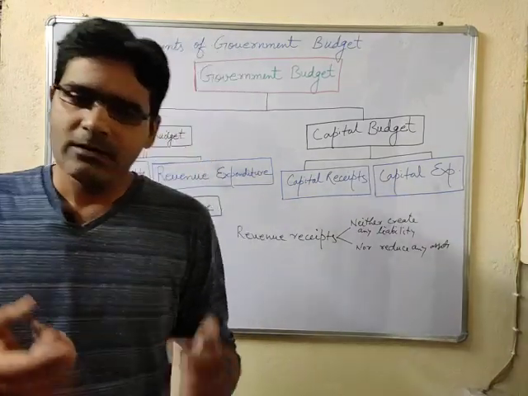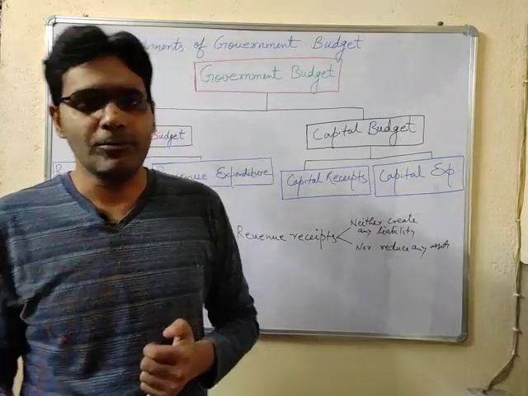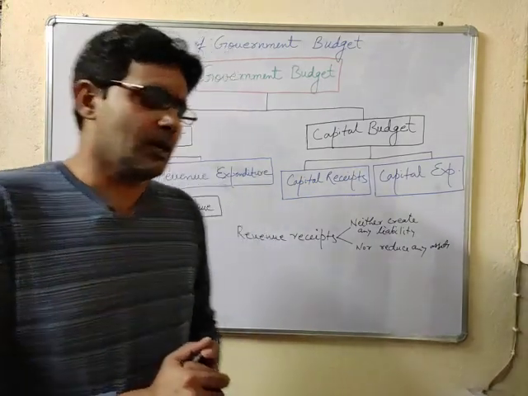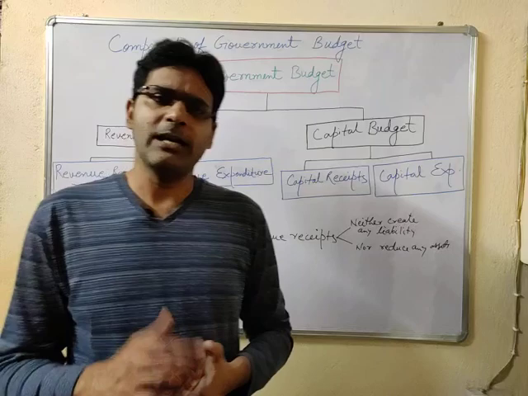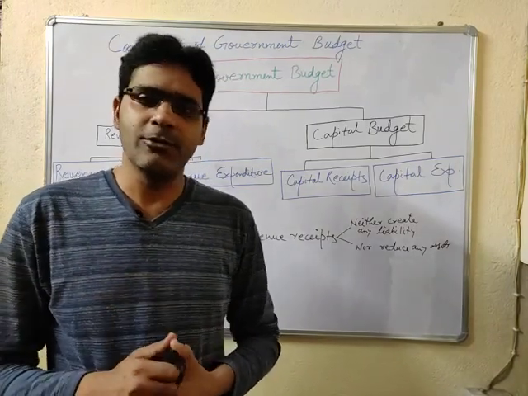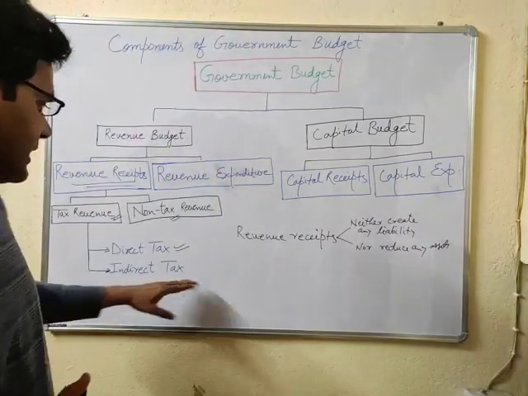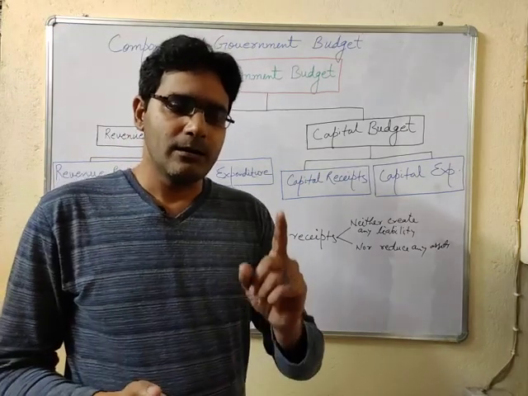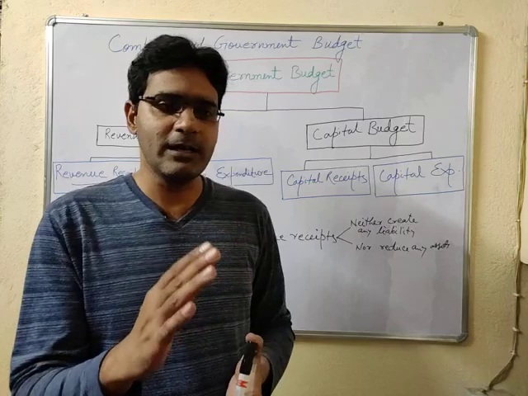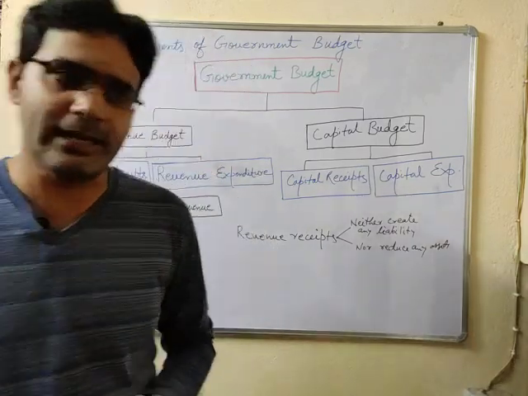For example, the personal income tax, which is levied on personal income, and the corporation tax, which is levied on the income of the firms. The other forms of direct taxes are interest tax and estate duty, which now has been abolished. As far as indirect taxes are concerned, it is a type of tax whose burden can be shifted towards other persons or entities.